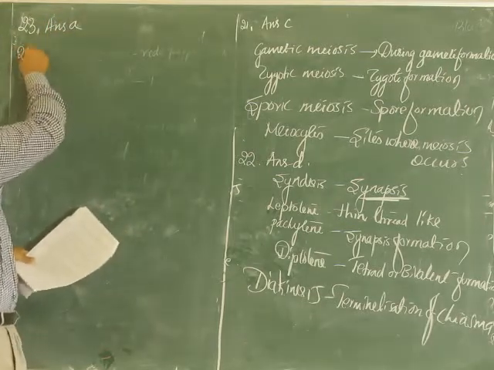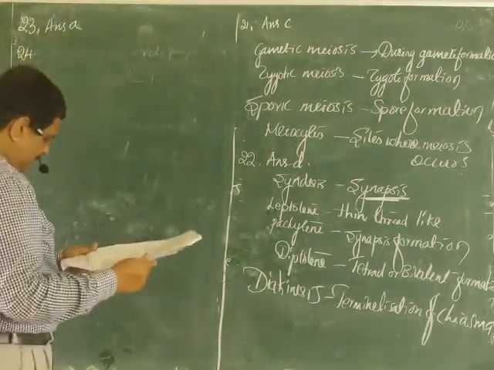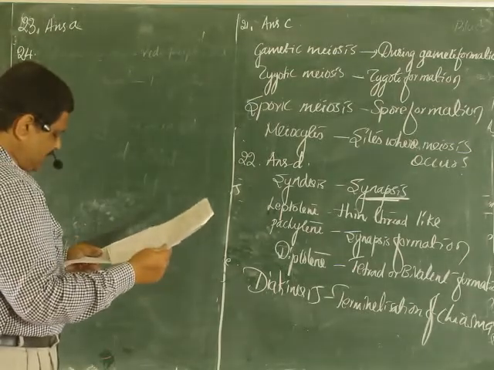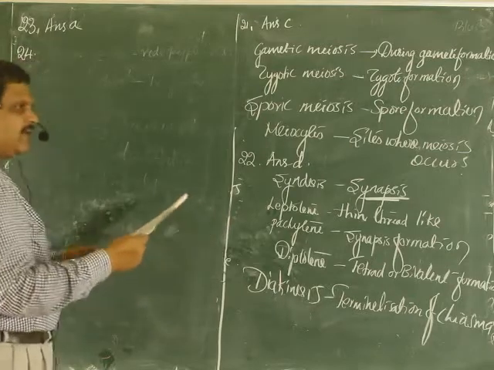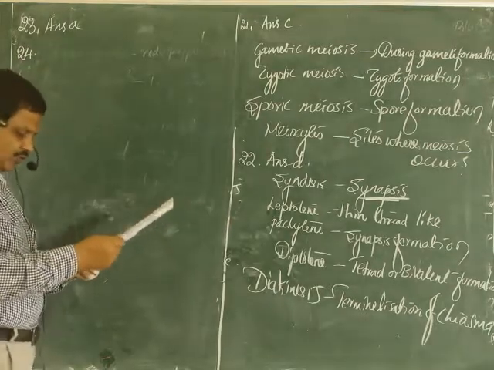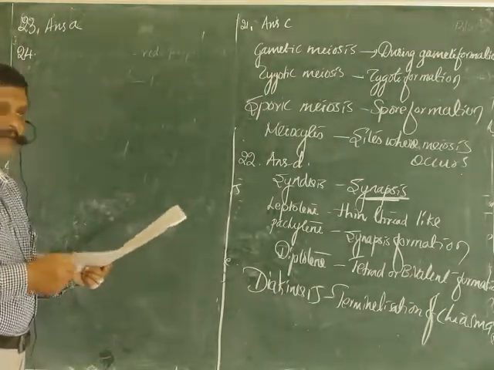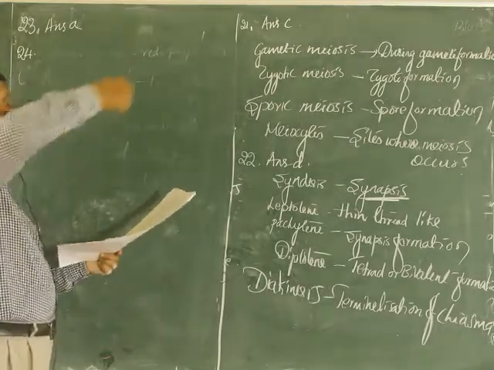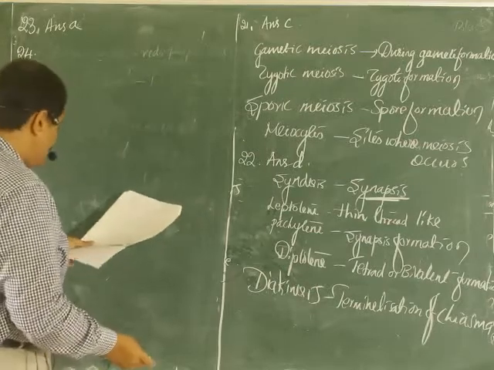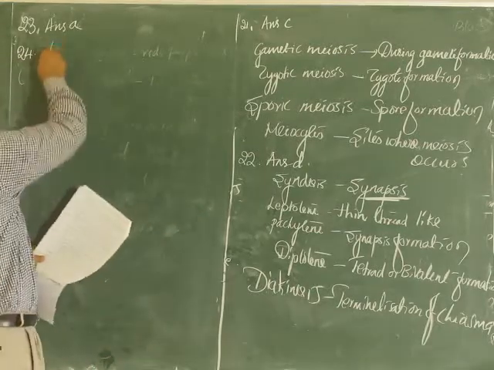Question number 24. What are they asking? Choose the diagram which correctly shows anaphase first stage. What are the characters of anaphase first? Meiosis first is reduction division. So chromosomes should be at the opposite poles. So it is option D.